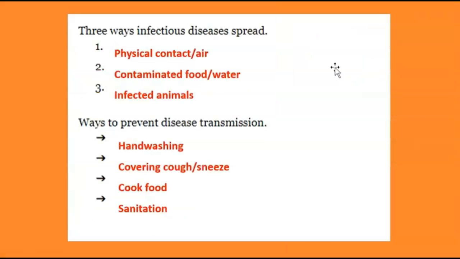There are three main ways infectious disease spreads: physical contact or through the air, through contaminated food or water, or through other infected animals. We often prevent infectious disease transmission by washing our hands, covering our cough or sneeze, making sure that our food is cooked well, and keeping good sanitation.